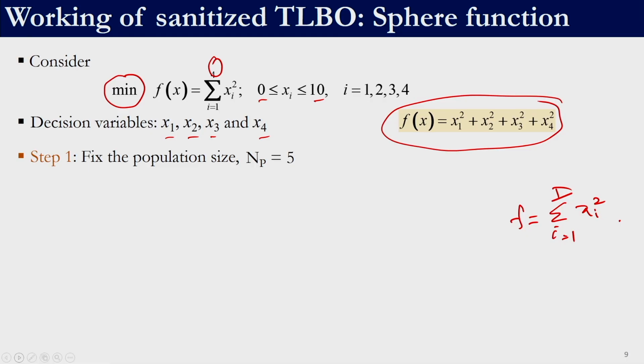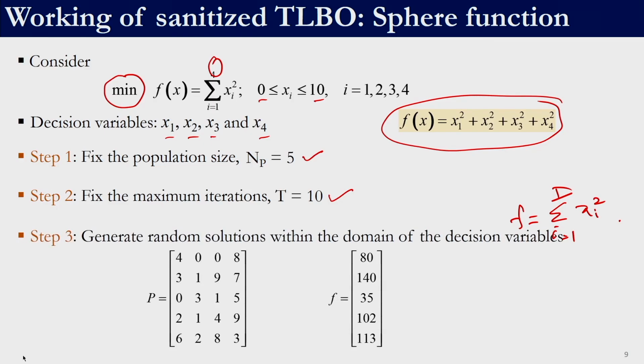The first step in TLBO is to fix the population size. So we are taking a population size of NP equal to 5. We need to fix the number of iterations, because that is what is going to tell us when to complete the algorithm. So T is equal to 10. The next step is to generate a random initial population. The domain of the variable is given as 0 to 10. We are supposed to generate 5 random solutions. So this is solution 1, solution 2, solution 3, solution 4 and solution 5, since my population size is 5. In this case we have generated all random numbers.